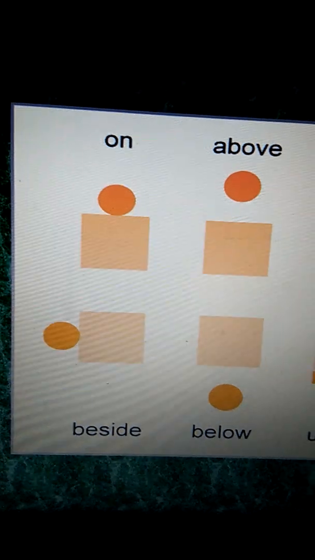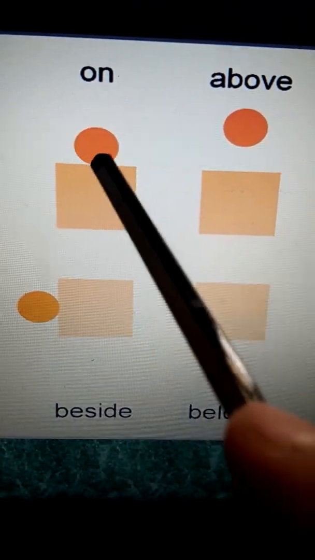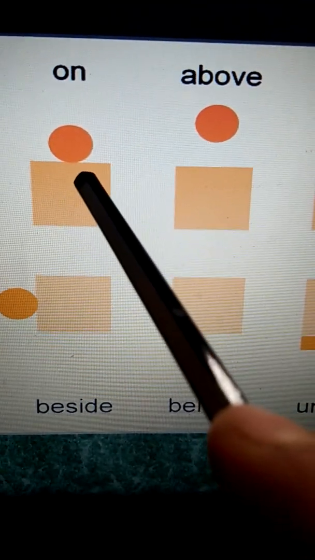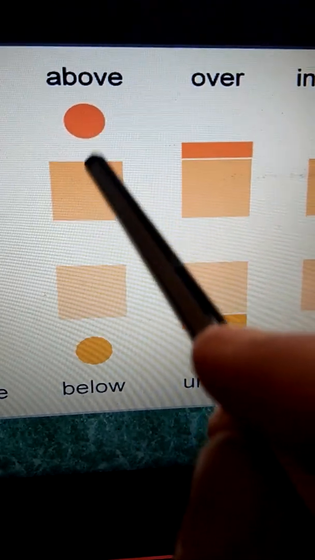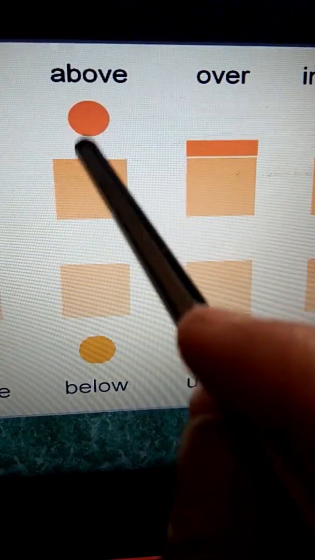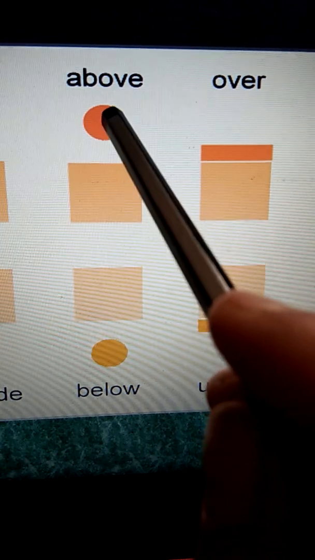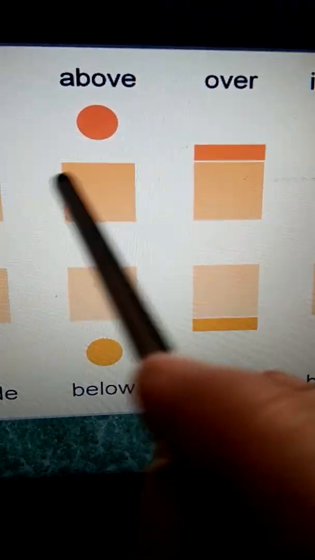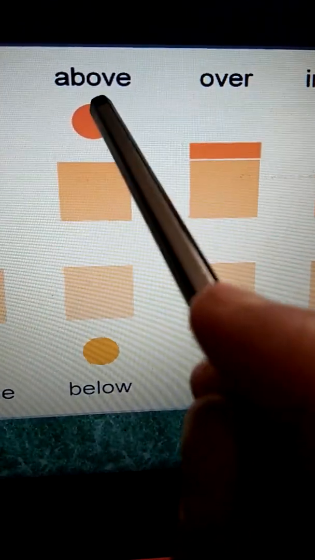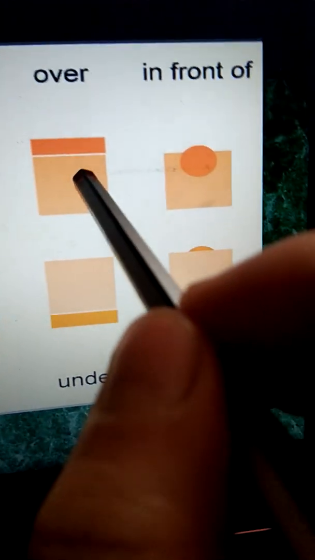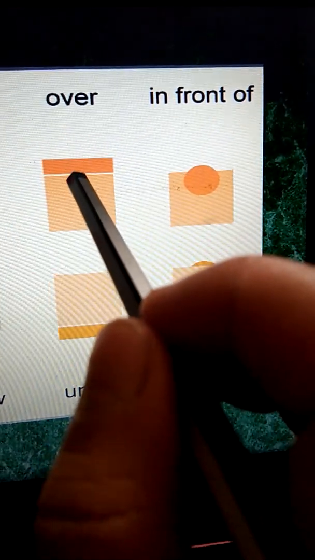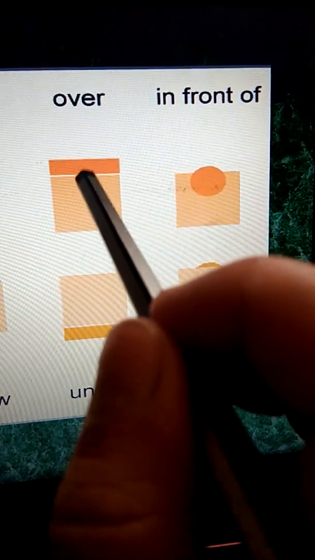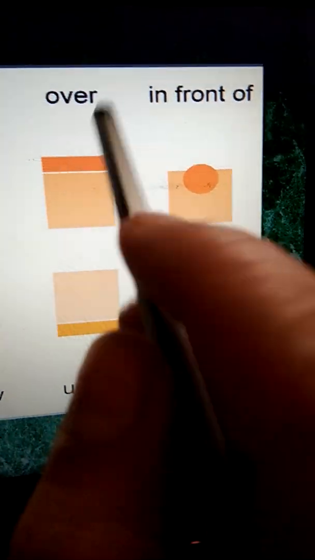Now see, in on, the thing is touching the surface of the other thing. Above, the distance between the two things is too much. One thing is not touching the surface of the other, rather it is too high. And over, the thing is again not touching, but the distance between the two is very less.